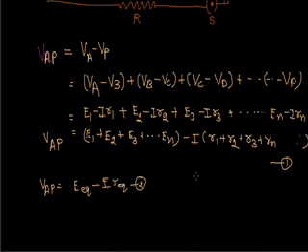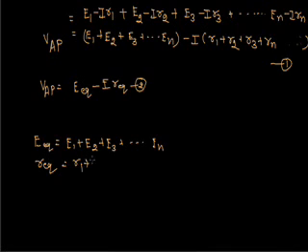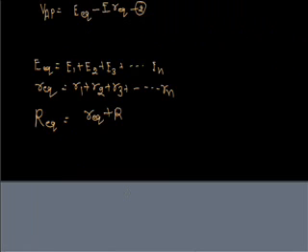So comparing equation 1 and equation 2, E equivalent will be E1 plus E2 plus E3 up to En, and r equivalent will be r1 plus r2 plus r3 up to rn. The total resistance will be r equivalent plus capital R. So the current I will be E equivalent upon (r equivalent plus R).